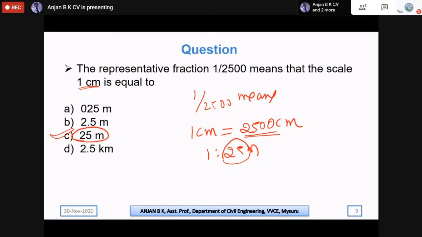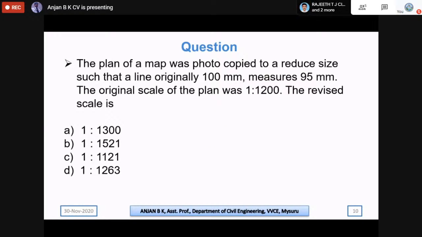Next, the plan of a map was photocopied to a reduced size such that a line originally 100 mm measures 95 mm, and the original scale of the plan was 1:1200. The revised scale is? When they did the survey, the assumed scale was 1:1200, and the line which was drawn as 100 mm at the time is now 95 mm due to shrinking of the map. So there is a reduction in total length.